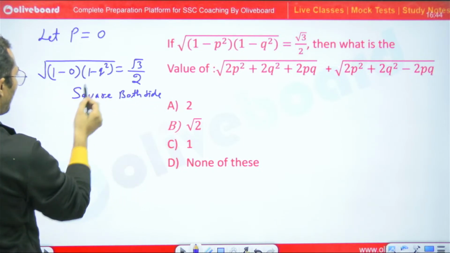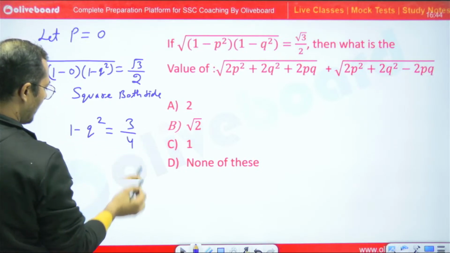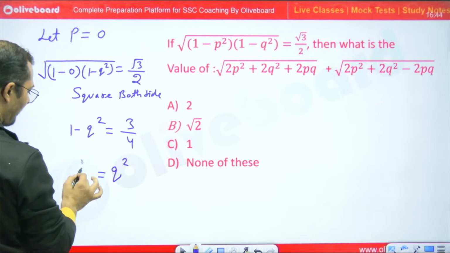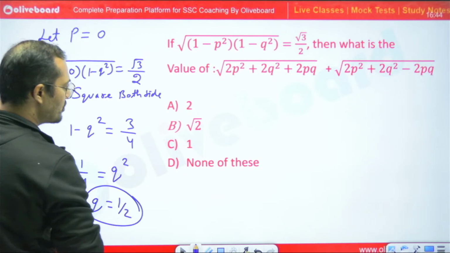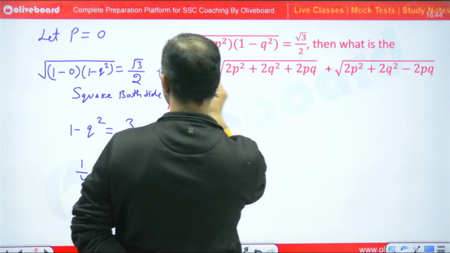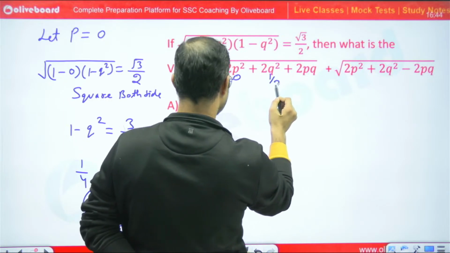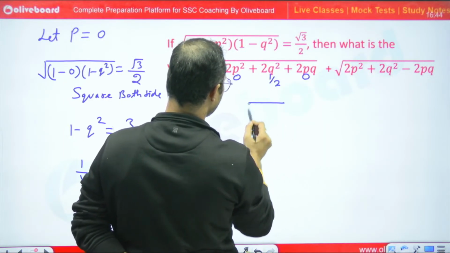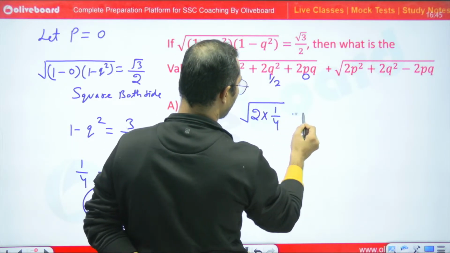Squaring both sides, I will get 1 minus q square is equal to 3 by 4. So simply we can say that q square is equal to 1 minus 3 by 4, I will get 1 by 4. So q is equal to 1 by 2, right? So just put q equal to 1 by 2 and p equal to 0. Okay, so here I will get root 2 into 1 upon 2 square, means 1 upon 4.